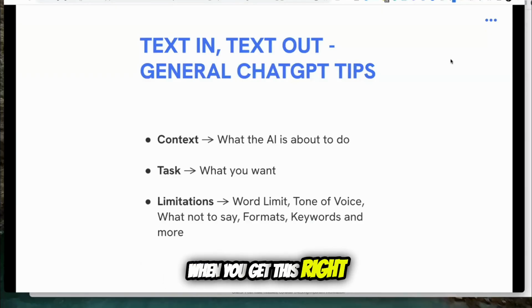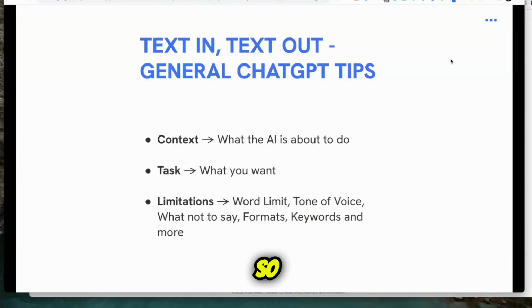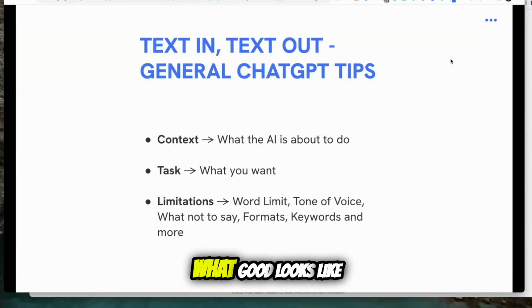Now, when you get this right, you can do things like cloning yourself. You can essentially give it your style, tone, format, all that stuff, and it will write and sound just like you. You can clone yourself. You can also recreate world-class content for yourself. As I was saying beforehand, when you show ChatGPT what good looks like, you can go to some of the best in the world, let's just say, for example, Tony Robbins. You can analyze his speech and then create a speech for yourself that's just like his. You're recreating a world-class speech, but about your topic, because you can take what good looks like from Tony Robbins and use AI to recreate it for you. And there's a whole bunch of other things you can do as well.